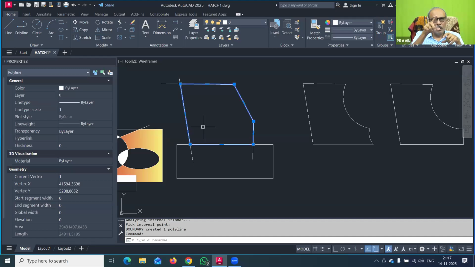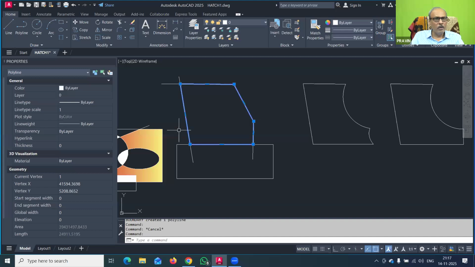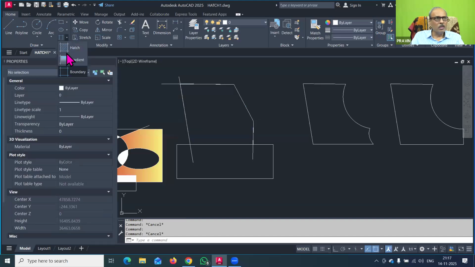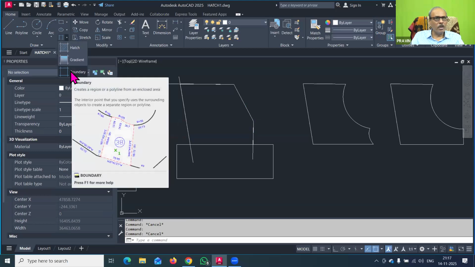so that it should be selectable at once. एक ही बार में आपको सिलेक्ट करते आना चाहिए वो एरिया. So in the area command also, you require to use this boundary command, and then you also require to use this boundary command for converting a 2D object into a 3D drawing. For that also you require a closed polyline boundary. So to convert this type of 2D lines into a closed polyline boundary, you have to use the boundary command, that you have to remember.